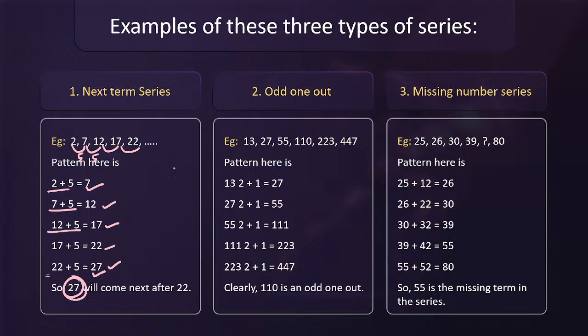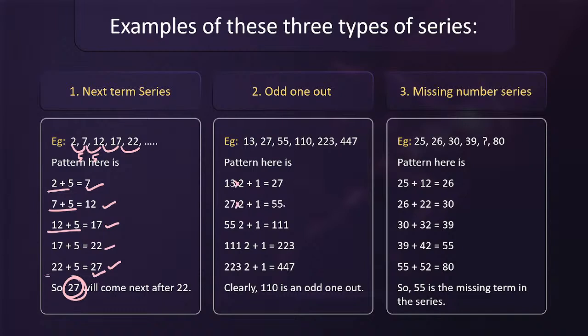What is odd one out? 13, 27, 55, 110, 223, so on and so forth. So which term is there which is the odd one? So there's a mistake here. First term 13 square plus 1 is 27. 27 square plus 1 is, sorry, into 2. I'm sorry, it's not square, into 2. I'm sorry guys. 13 into 2 plus 1 is 27.